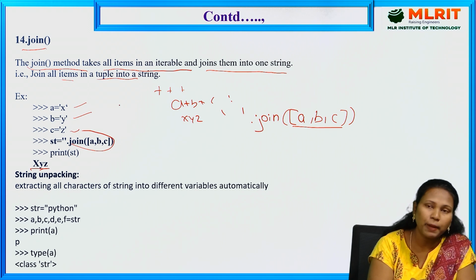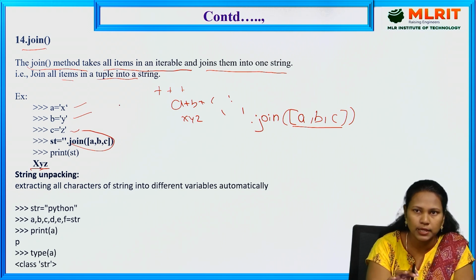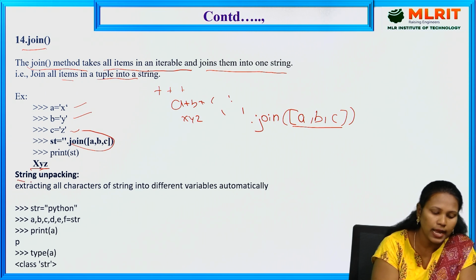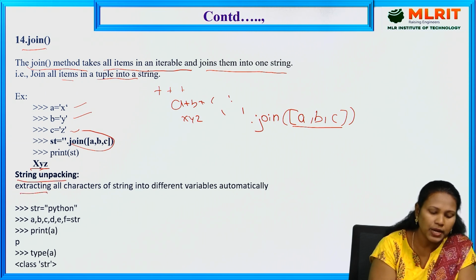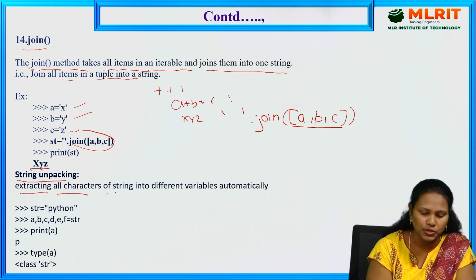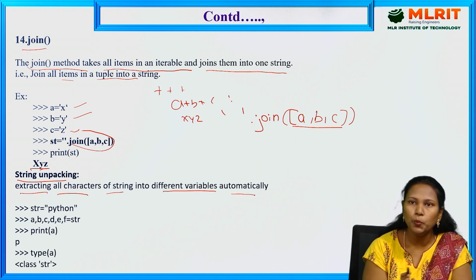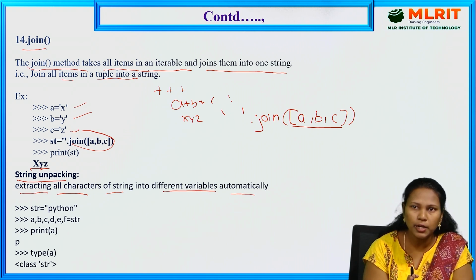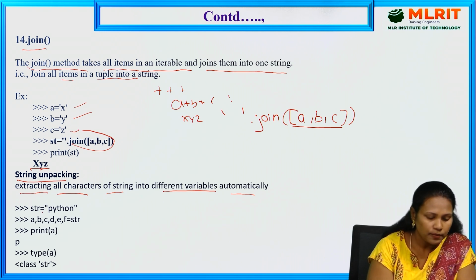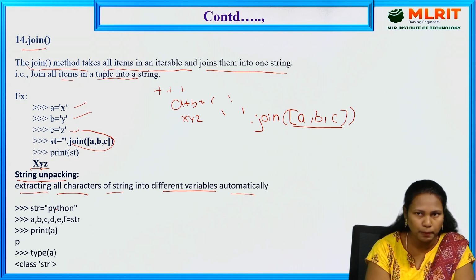So this is packing. We are combining things. If you want to perform unpacking, that is also possible. String unpacking: extracting all the characters of a string into different variables automatically. So we can split the string into different characters. For that purpose, we can perform unpacking.